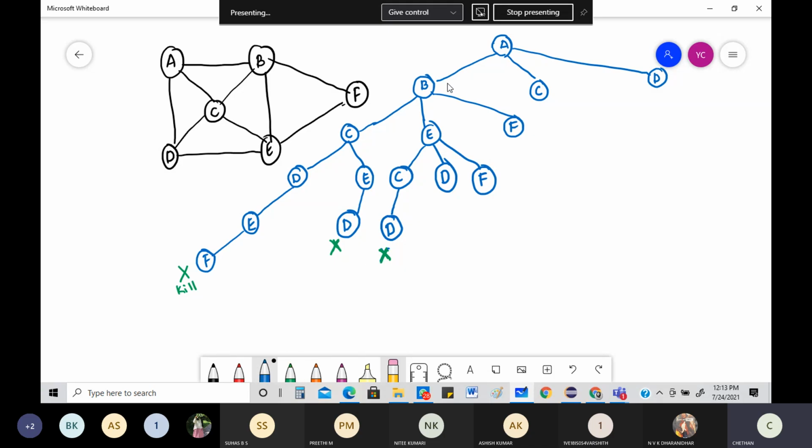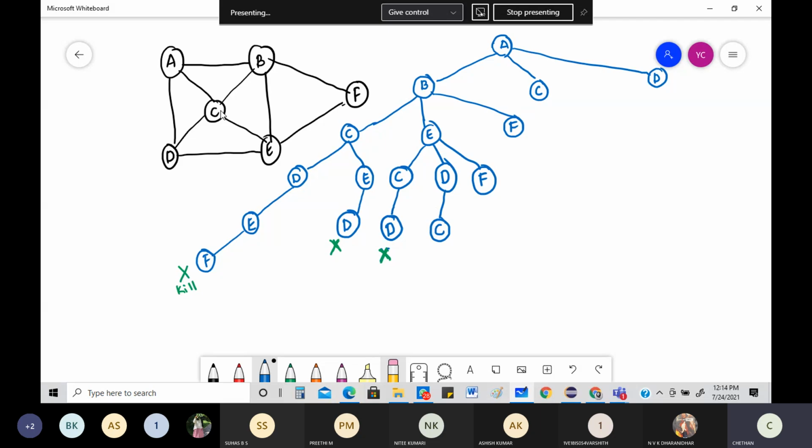Now the next one, A, B, E, D. From D, where can I go? I can go to C. Very clearly I can go to C, correct? Yes, because C is still not visited in this. I can go to A, but A is the last part. I will not be taking it until it's last. I can go to E, but from there only I came.